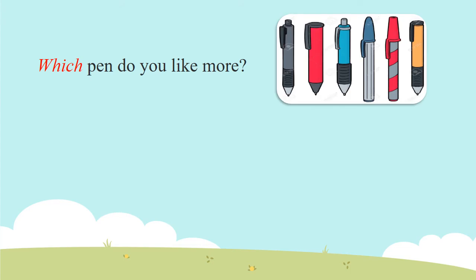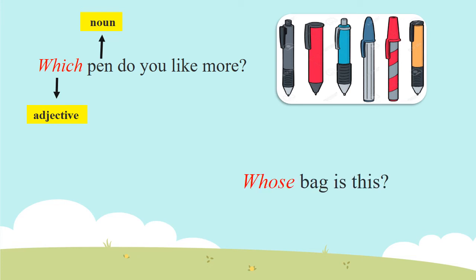Which pen do you like more? So here the word which is asking the question and it is asking about the noun pen. So which is the adjective and it is asking about the noun pen. So which is the interrogative adjective. Remember, interrogative adjectives are used just before the noun in a sentence.